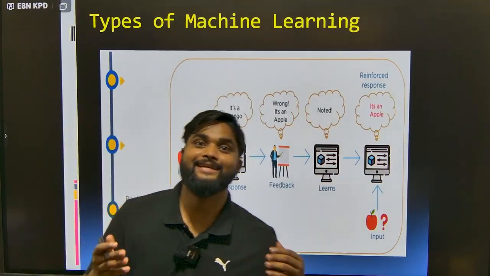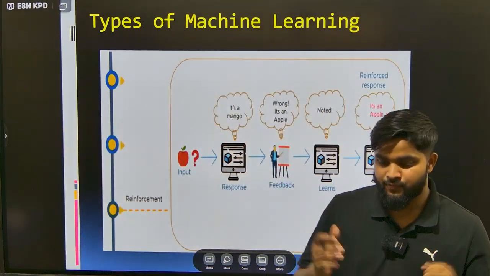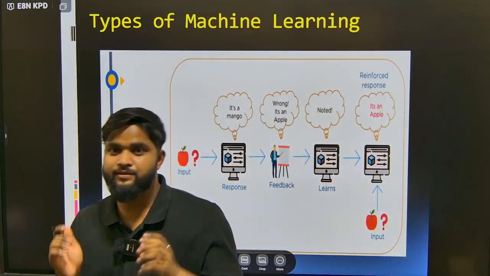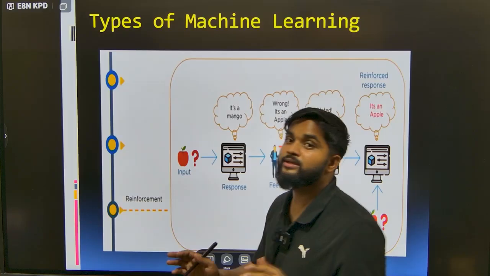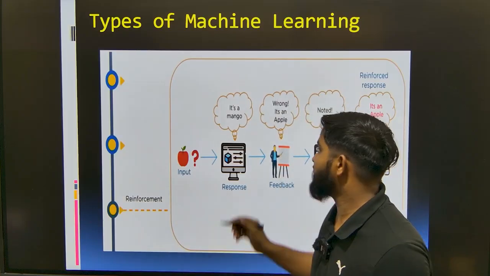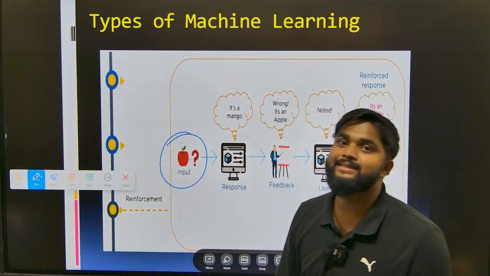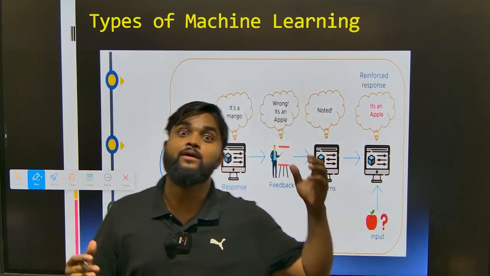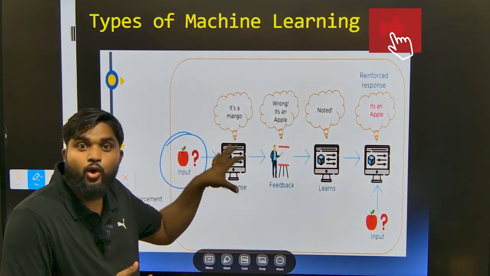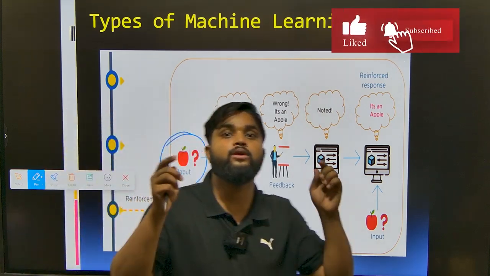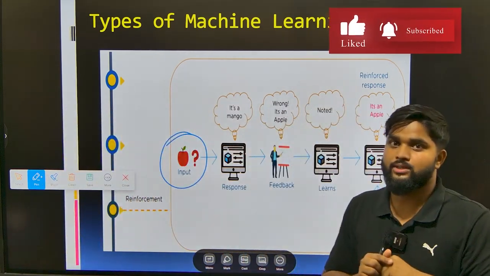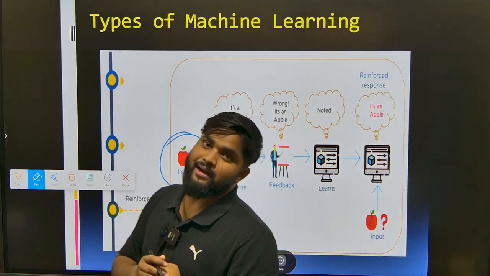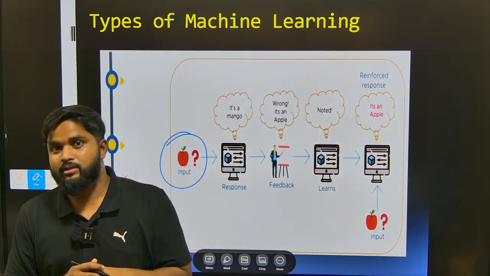Now we see what reinforcement learning is. In reinforcement learning, we will be working with an agent and an environment. What we are doing here is passing raw data to a model, and that model will give you one response. According to that response, the agent will give feedback, whether the response is correct or not.